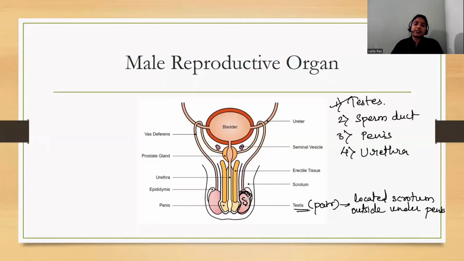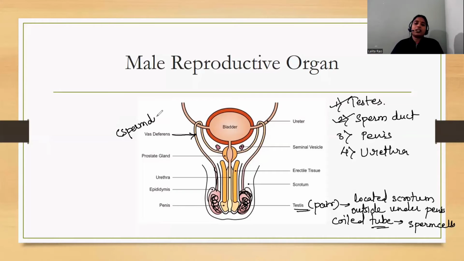Now this testis itself contains several coiled tube-like structures, and their function is to produce the sperm cells. After the sperm cells are produced, they travel through a tube-like structure known as the sperm duct, which we can also call the vas deferens.